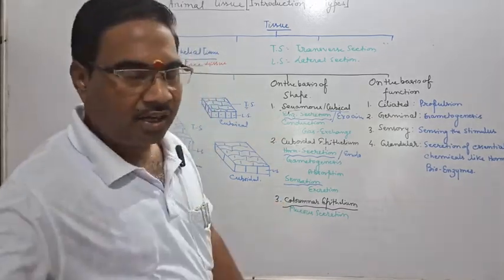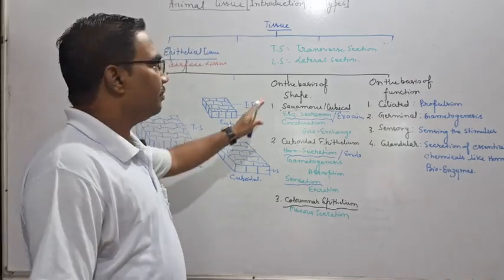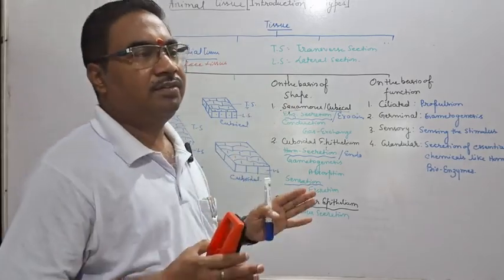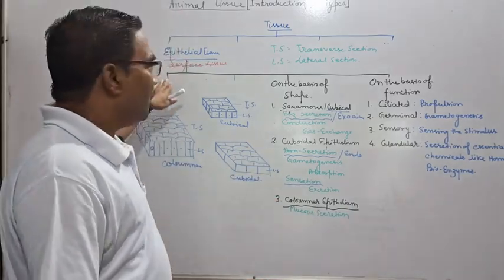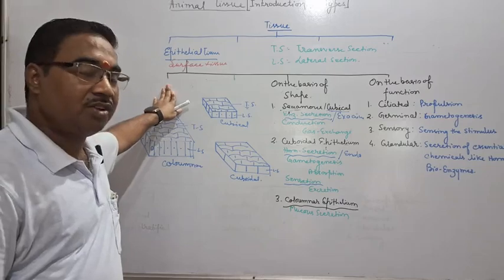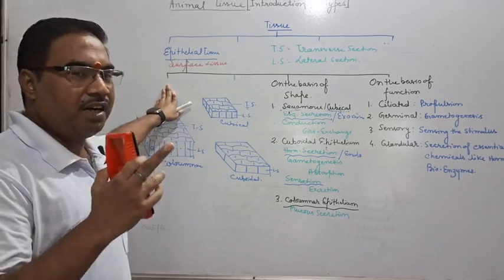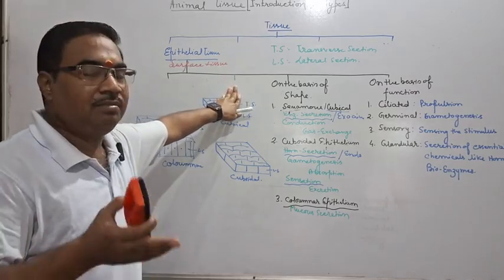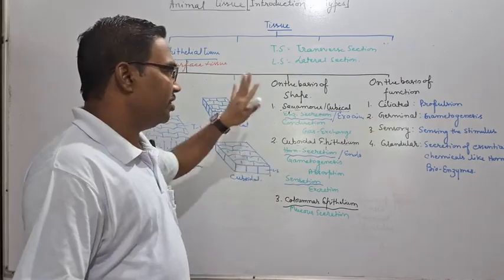In the next video, I will focus on the structure, occurrence and function of the different types of epithelial tissue. Here in this video, we focus on the different types. Once again, we can recapitulate. On the basis of layer, we can learn three: simple, stratified, pseudo-stratified. On the basis of origin: endothelium, mesothelium, and ectothelium. On the basis of shape, I discussed these three.